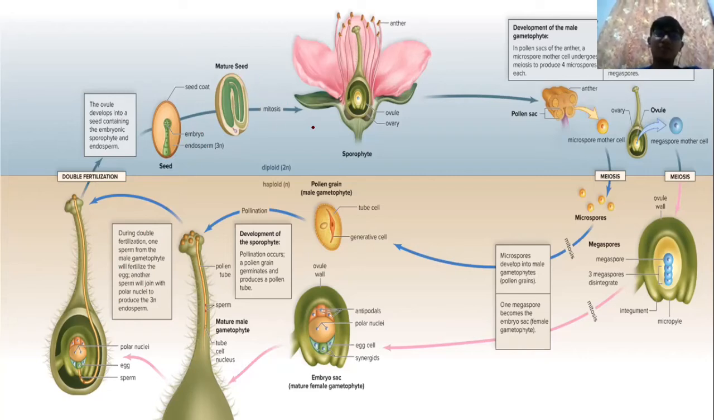Lepas tu dia akan mitosis, lepas tu dia akan pusing balik, pusing balik, so kita panggil plant life cycle. Lepas tu ovary pula dia akan jadi buah. Boleh tak macam tu? Boleh.